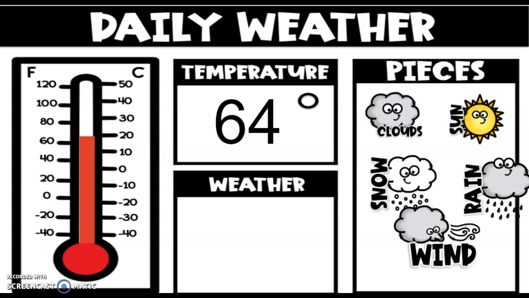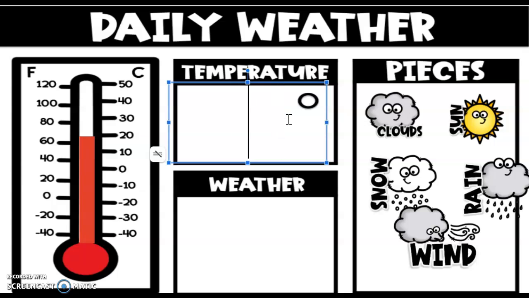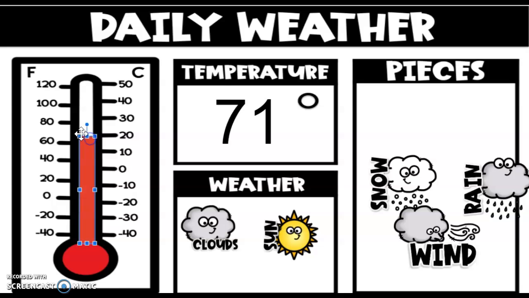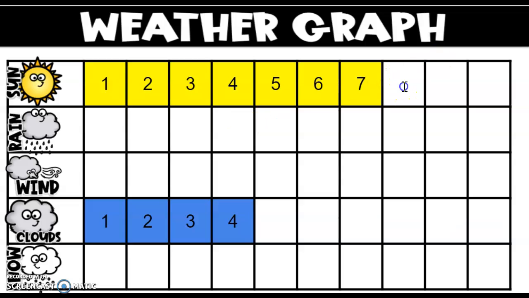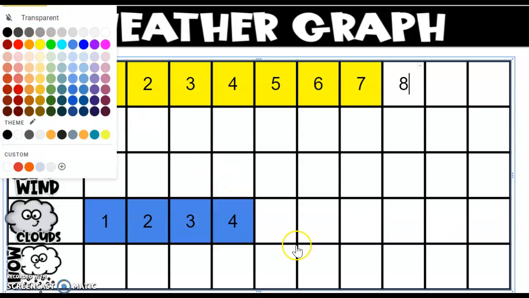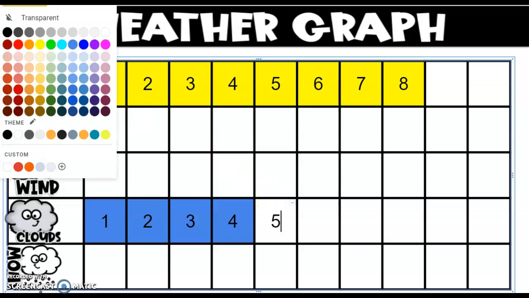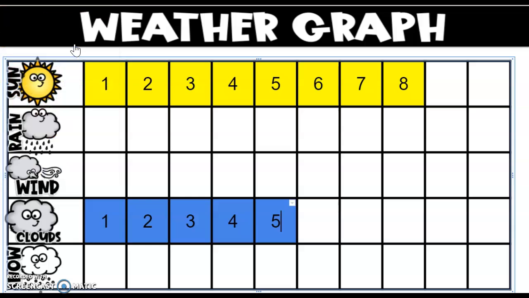And the weather today is supposed to be 71. It's supposed to be a little bit warmer, but still cloudy and sunny. 71. I need to raise this up just a little bit. And it will be cloudy and sunny, so we'll add one more day for sunny and one more day for cloudy. So far in February, for the days that we have been in school, we have had 8 sunny days and 5 cloudy days.